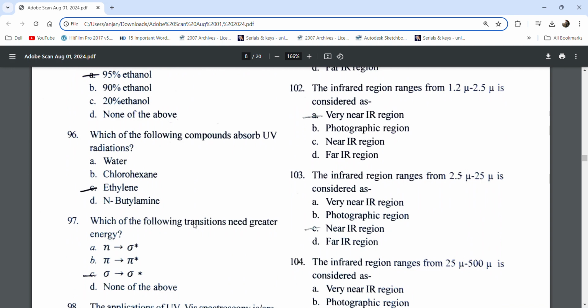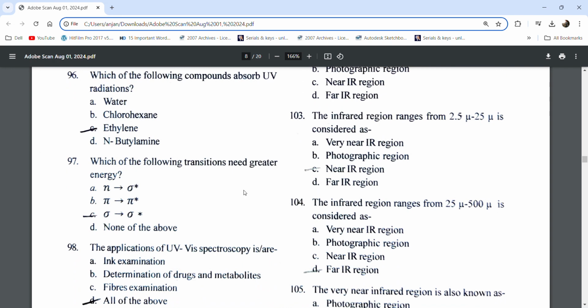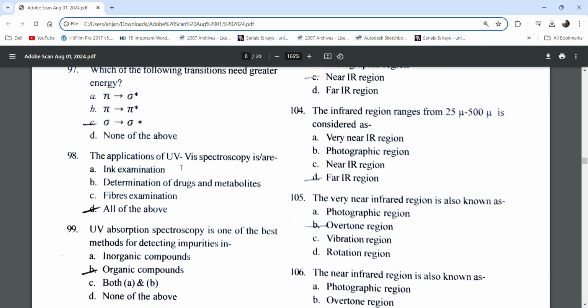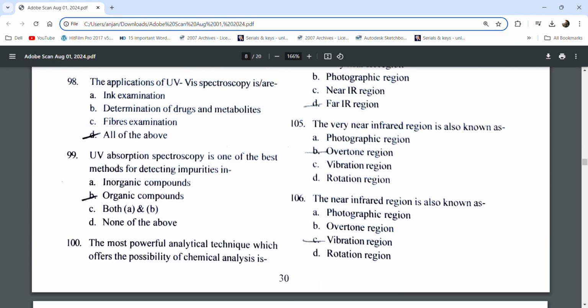Which of the following compounds absorb UV radiation? Ethylene. Which of the following transitions needs greater energy? Sigma to sigma star. The applications of UV visible spectroscopy are ink examination, determination of drugs and metabolites, and fiber examination: all of the above. UV absorption spectroscopy is one of the best methods for detecting impurities in organic compounds.